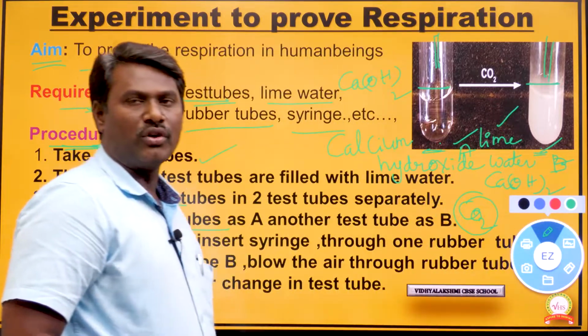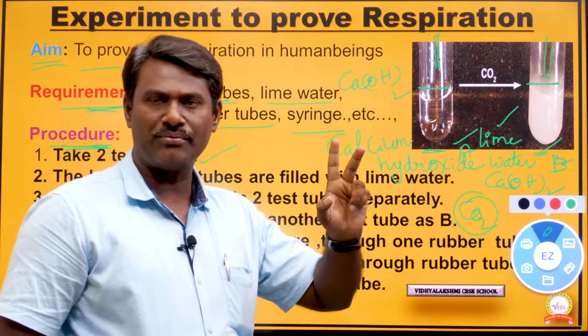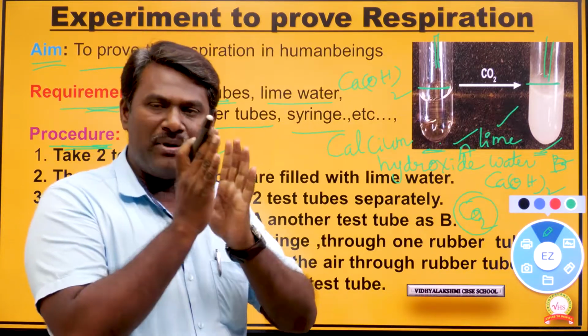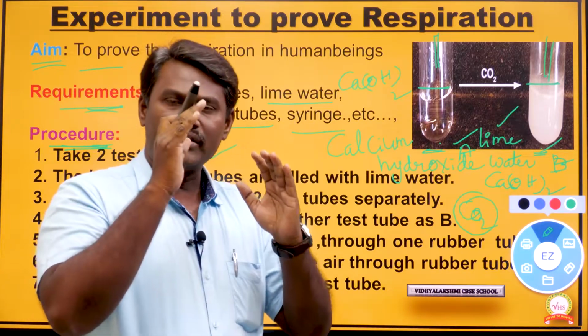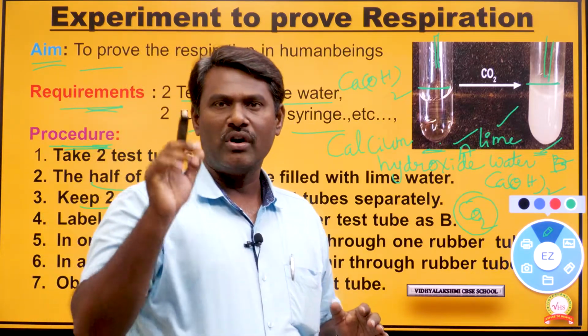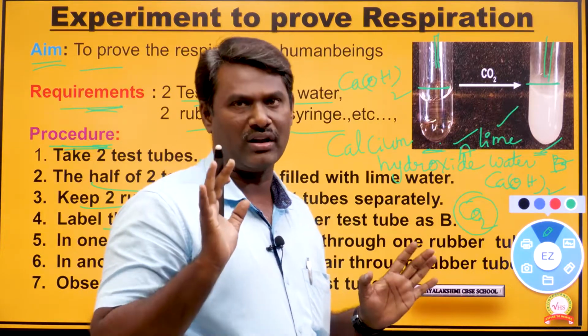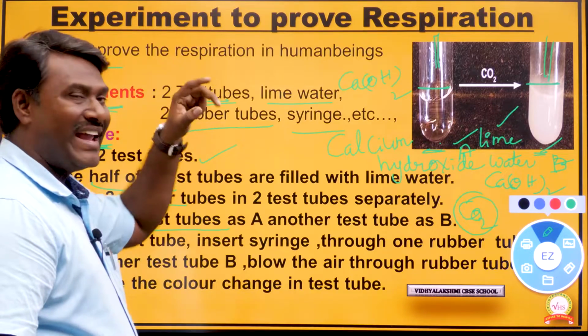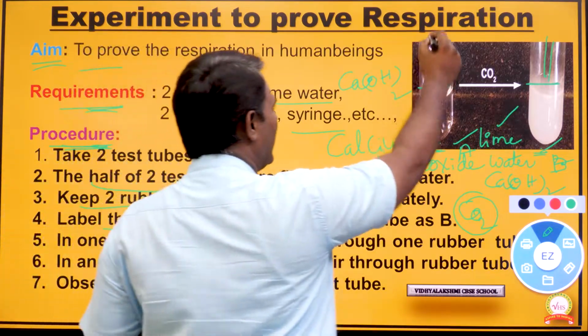Procedure. First of all, we need to take 2 test tubes. Next, label the test tubes as A and B. Half of both test tubes are going to be filled with lime water. Next, insert 2 rubber tubes or 2 straws inside the 2 test tubes.